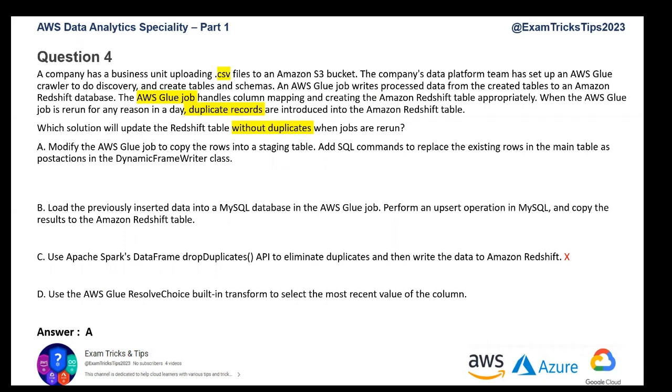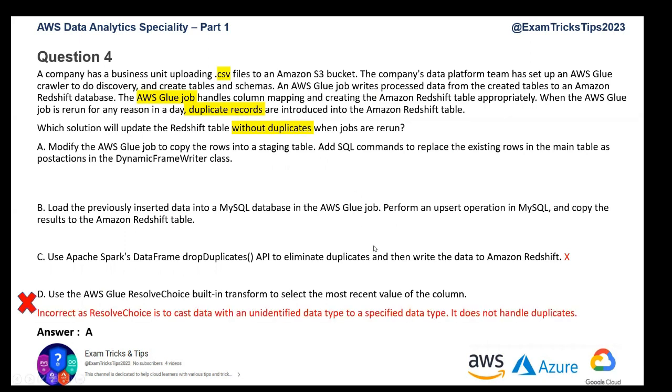If you look at option D, it has nothing to do with removal of duplicates. The resolve choice feature in AWS Glue is used to cast data of an unidentified data type to a specified data type. So that's when Glue crawls all the data, and then it doesn't figure out what to do with the data type. This is when it is used. It does not handle duplicates. So option D is gone. It's nothing to do with duplicates. It's to do with data type conversion.